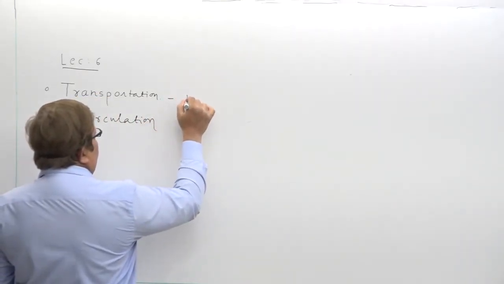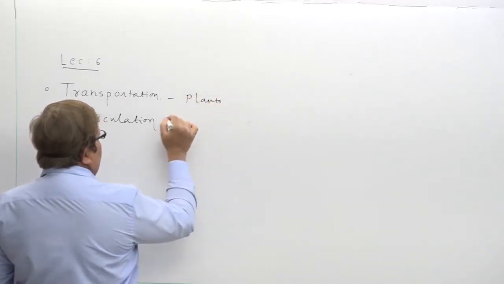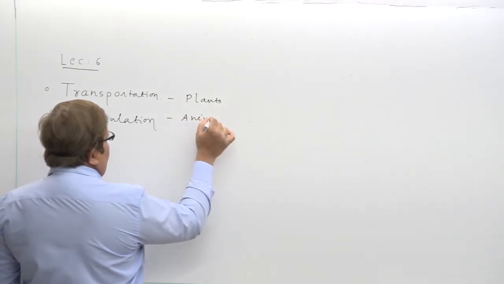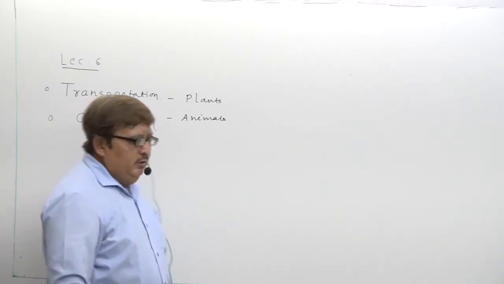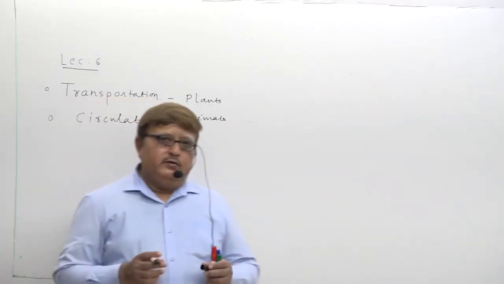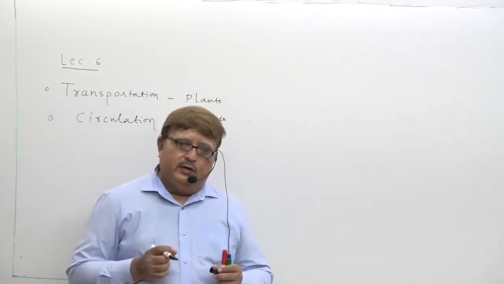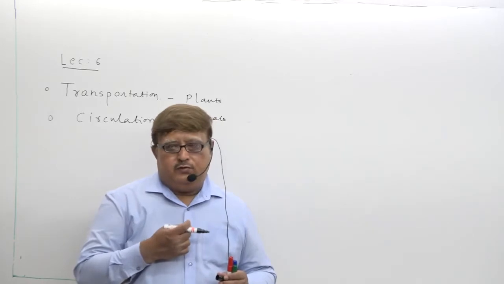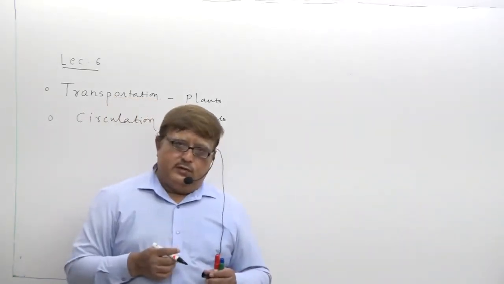Transportation is utilized for plants, and circulation for animals. Today our target is to study transportation in plants. We will study circulation in our next lecture.